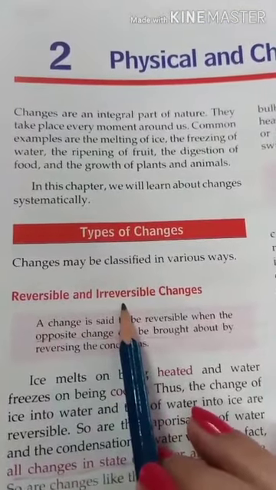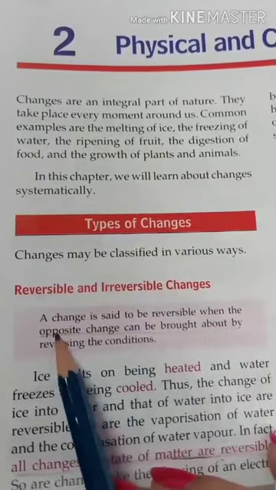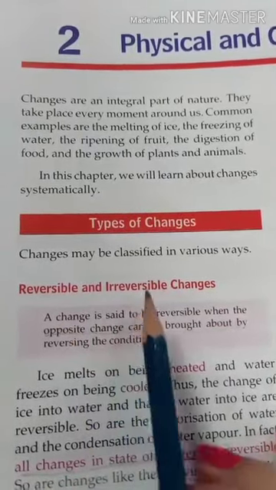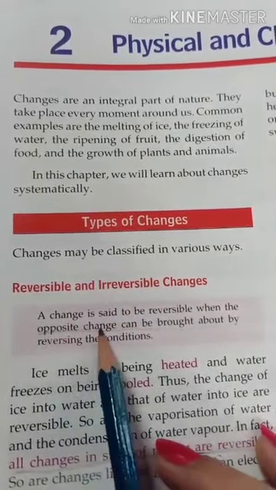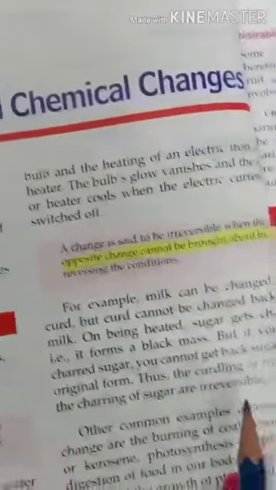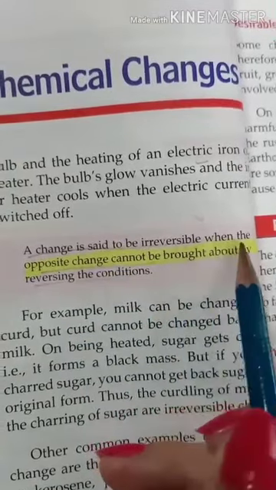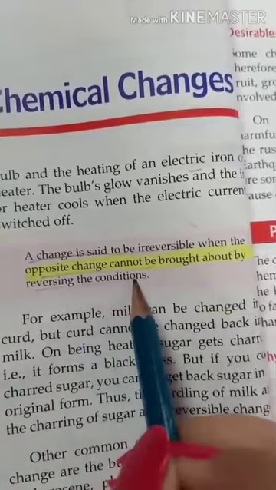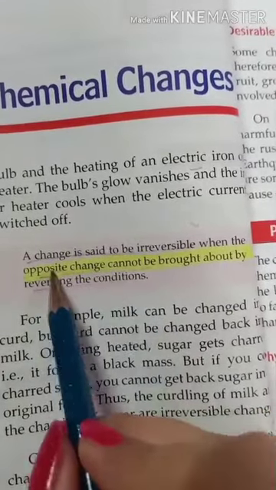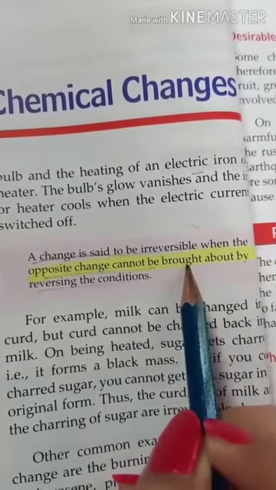Now, opposite to reversible change, we have irreversible change. In reversible change, we are able to bring opposite change. But in case of irreversible changes, we are not able to bring opposite change. So, underline the definition of irreversible change. A change is said to be irreversible when the opposite change cannot be brought about by reversing the conditions. So, underline, opposite change cannot be brought about in irreversible changes.